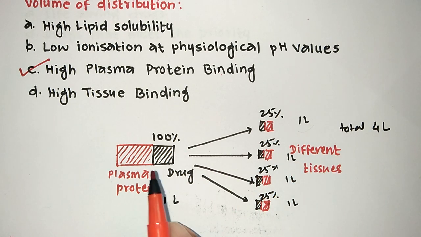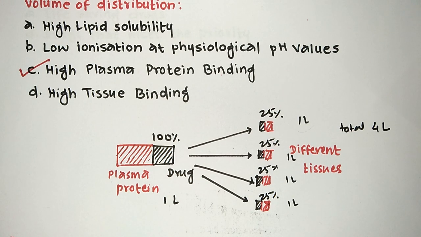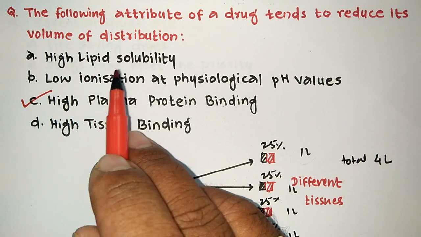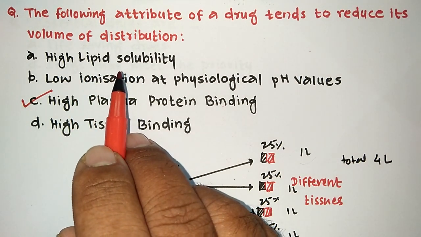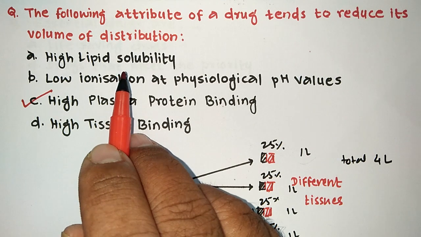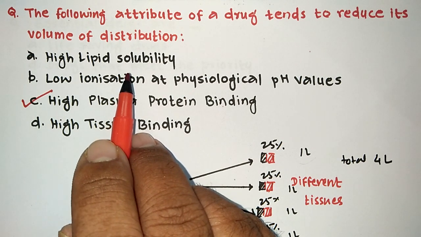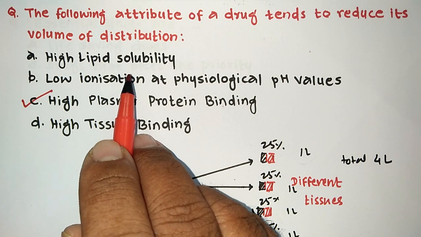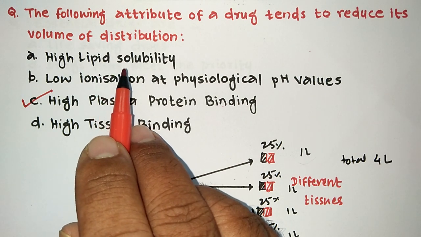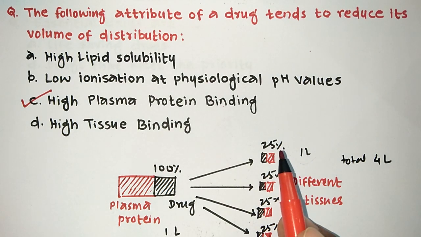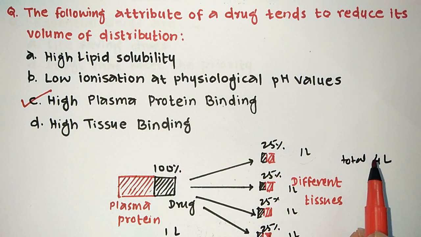If the drug has more plasma protein binding, then its volume of distribution will be less. So see here what options are provided. Option A is high lipid solubility. If the drug has high lipid solubility, it can penetrate through the biomembranes in our body into different compartments. So distribution is very good in different tissues, and the volume of distribution will be large.